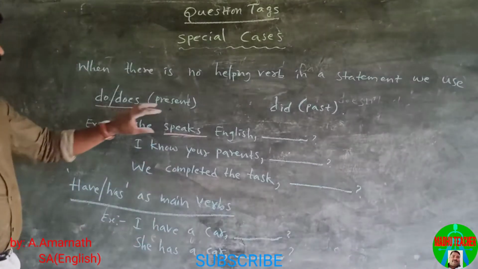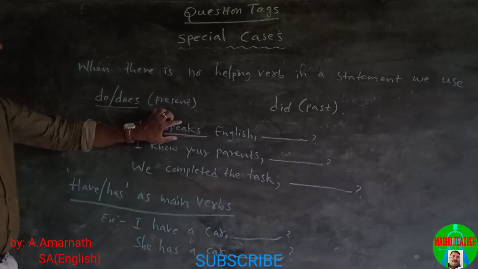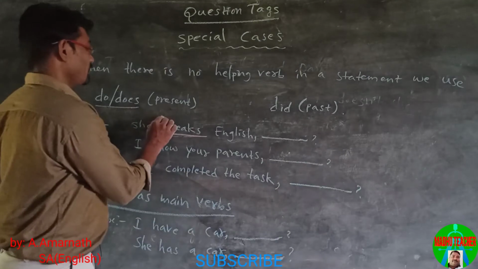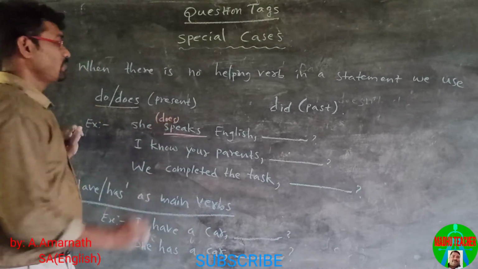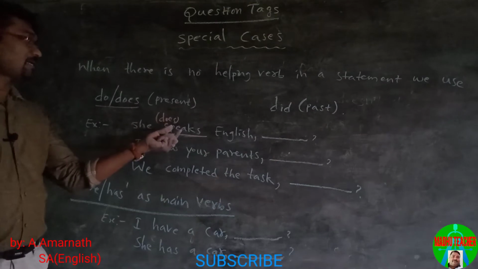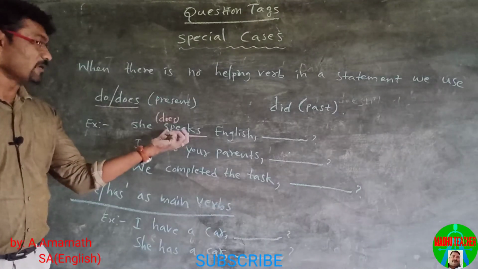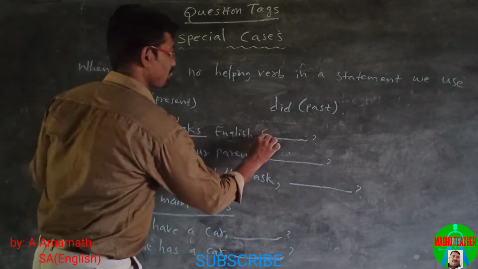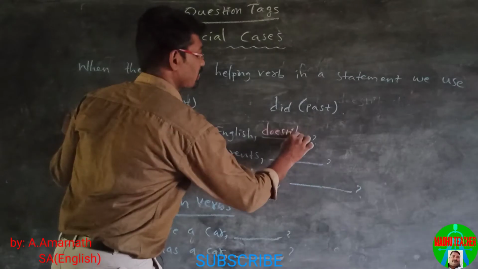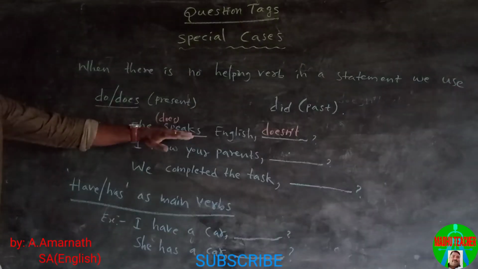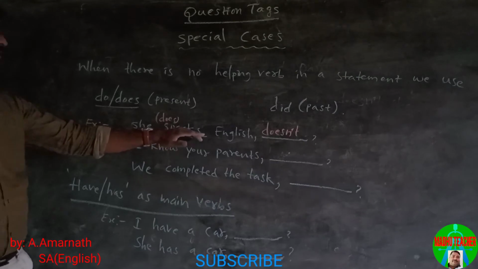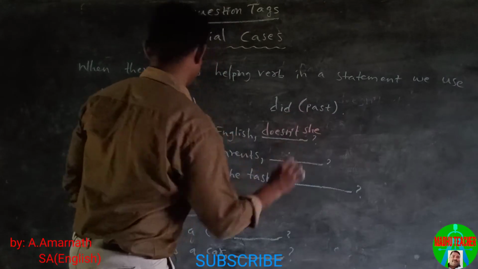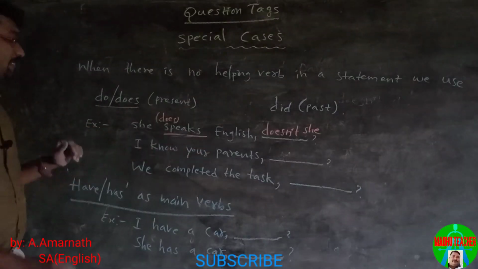So to add a question tag to this statement, we use does. Here we must think this present verb has the helping verb does. So based on this, we construct the question tag. This statement is in positive, so the tag must be in negative, doesn't, and the pronoun is she. Doesn't she?